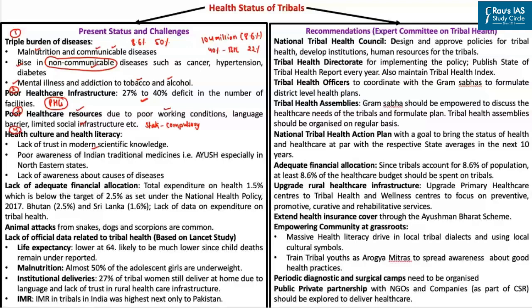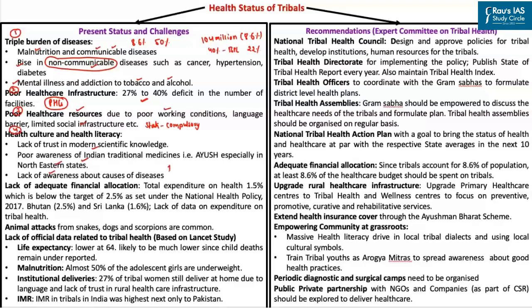Secondly, the tribals are also not aware of the Indian traditional medicines, that is Ayush, and this especially is a problem in the northeastern states of India. And lastly, the tribals do not have proper awareness about the causes of diseases, and hence they do not place adequate emphasis on sanitation, personal hygiene, nutrition, and immunization.